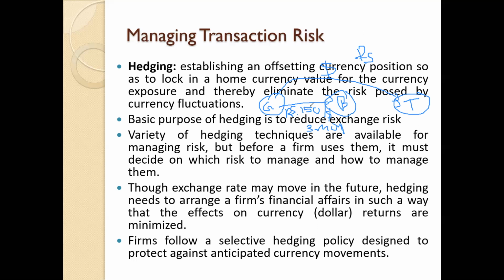But remember, what will happen? If the spot exchange rate is lower than 150 for this 3 months period, then the bank is getting benefit. So there are two-side transactions, right? One time the government might get benefit, and the other way around, the bank gets benefit. Okay. So a variety of hedging techniques are available.